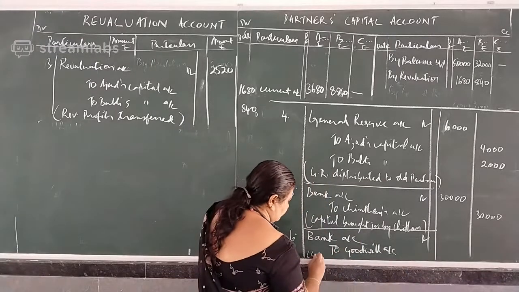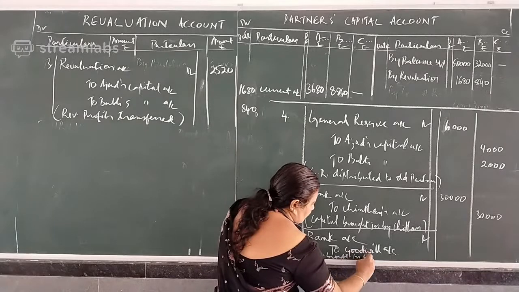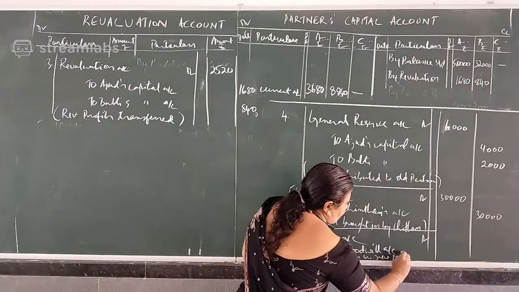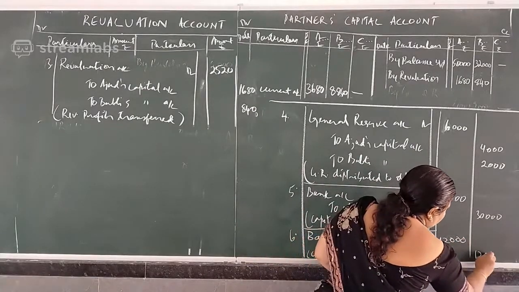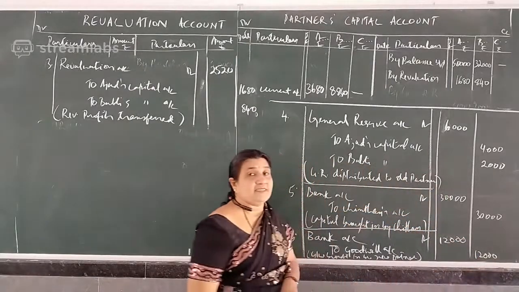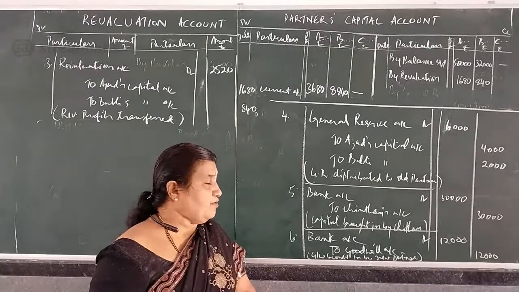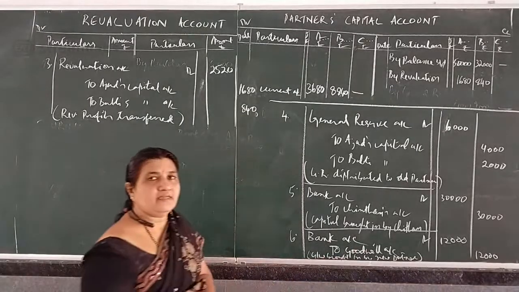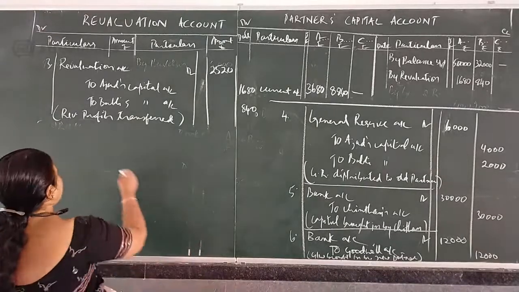Narration, goodwill brought in by new partner. How much he brings? 12,000. If you don't know how to write, ask while I am saying. Bank account debited to goodwill account 12,000. Narration, goodwill brought in by Chintan or goodwill brought in by new partner. Now one more entry you have to pass.